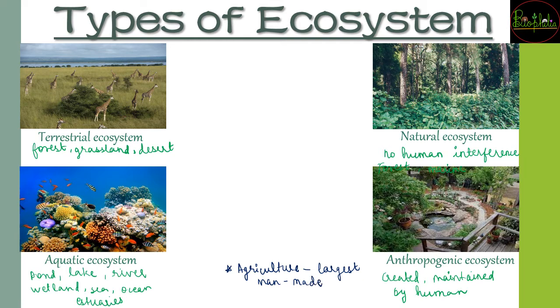Before that it was not existing. All the crops that are grown as desired under agriculture, the fodder crops, all that is going to be the man-made ecosystem that comes under the anthropogenic ecosystem. So this can be a very important question: which is the largest man-made ecosystem? It is going to be agriculture.